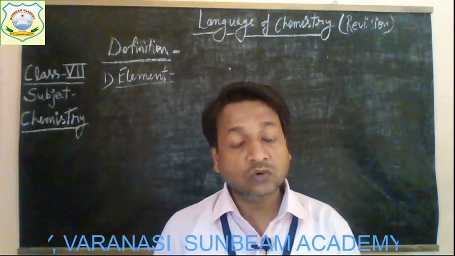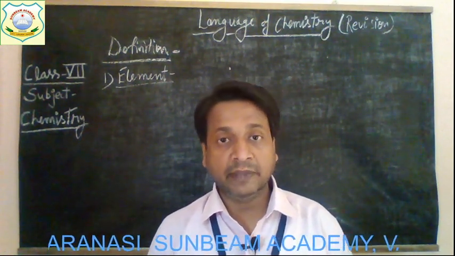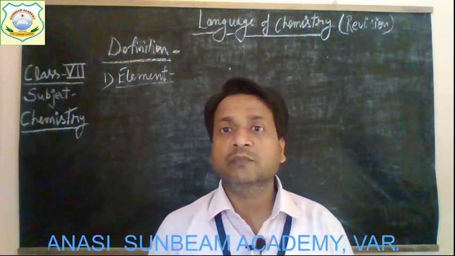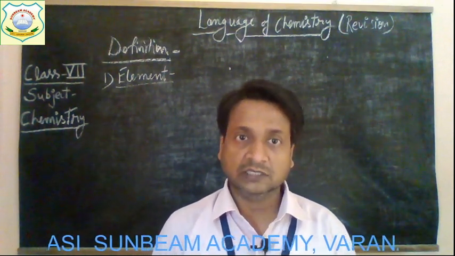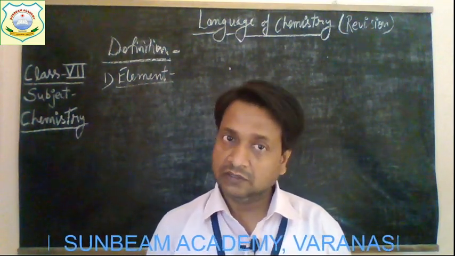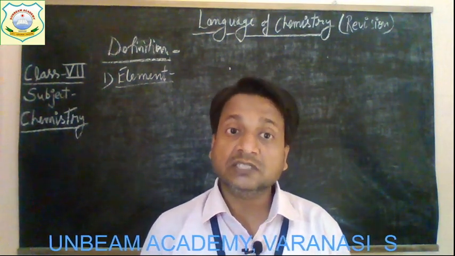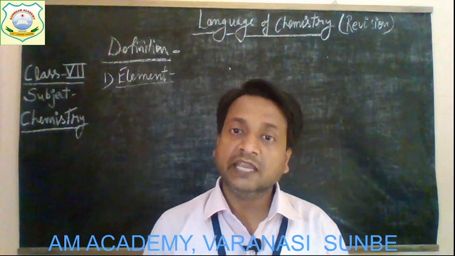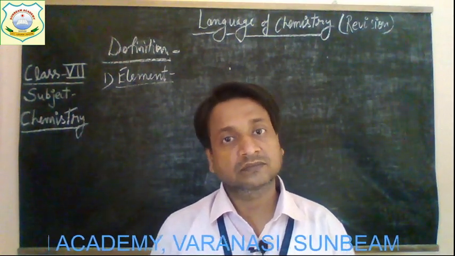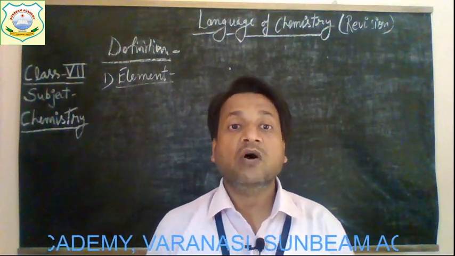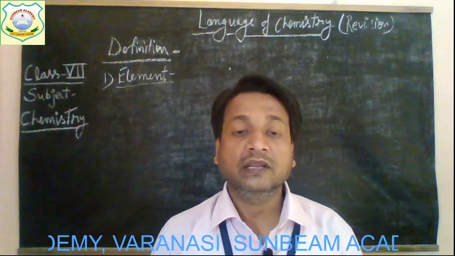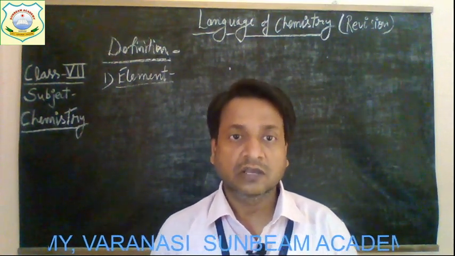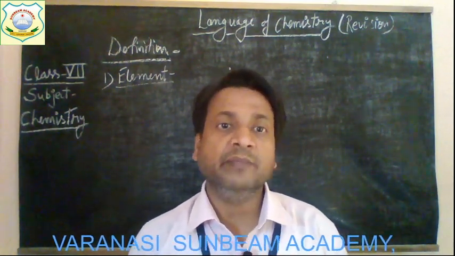Elements are those simple forms of matter which cannot be decomposed into simpler substances, so they are simplest. The substances of this kind consist of one and the same type of matter. For example, oxygen, carbon, hydrogen, etc. So you can say that they are the elements.